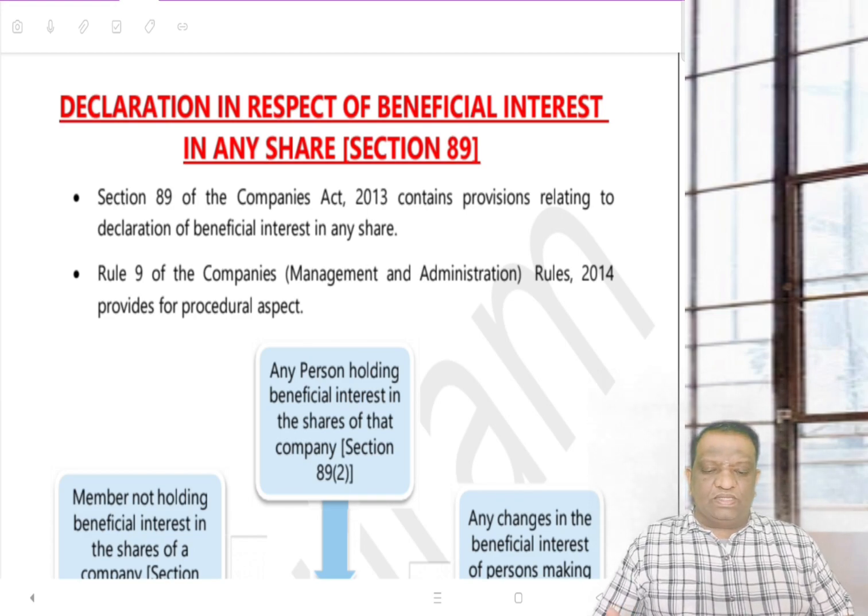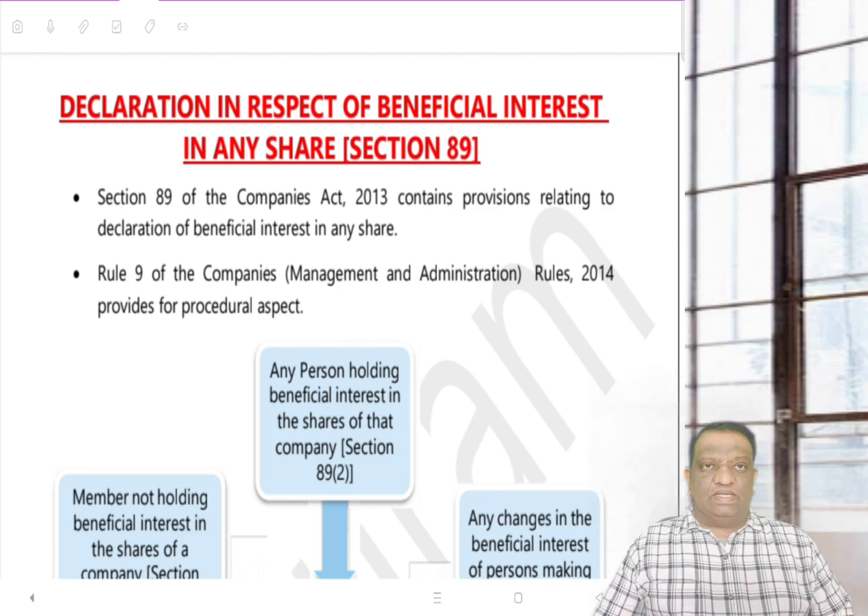Since this is a new concept altogether in the Companies Act 2013, and that too a little high-end topic, probably in the beginning of this Companies Act, questions might not have been asked. But now that all the other routine topics have already been tested, you can expect maybe up to 3 to 5 marks questions out of this small topic. Now let's discuss this.